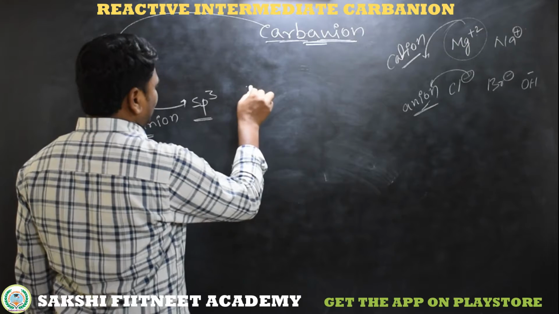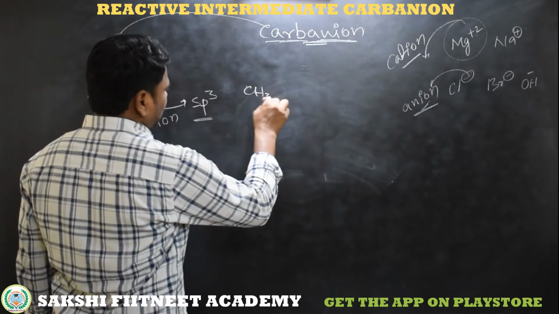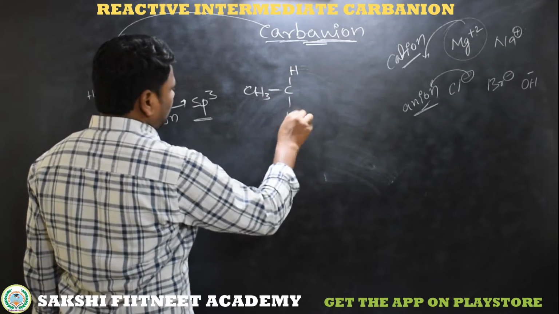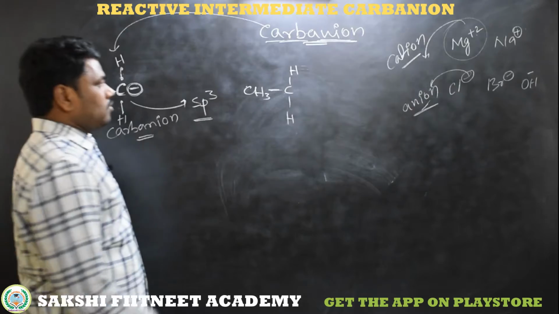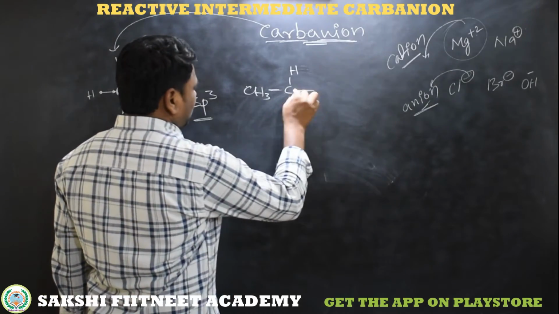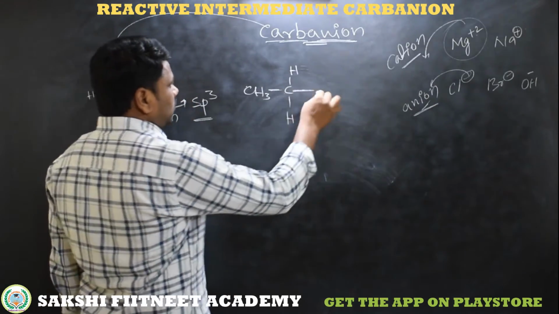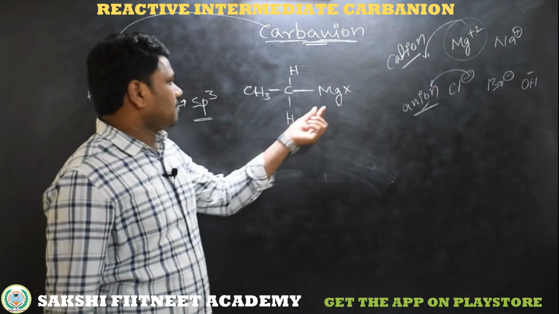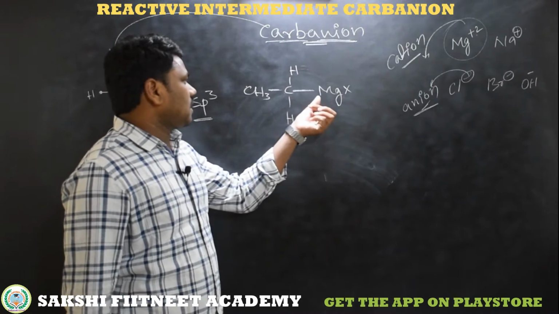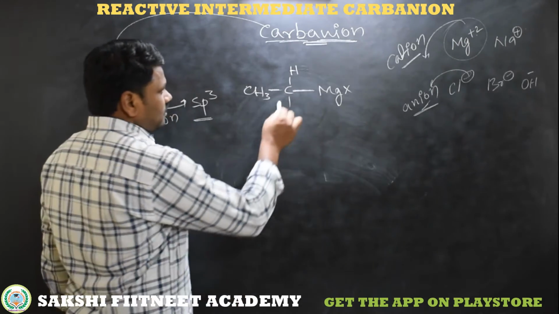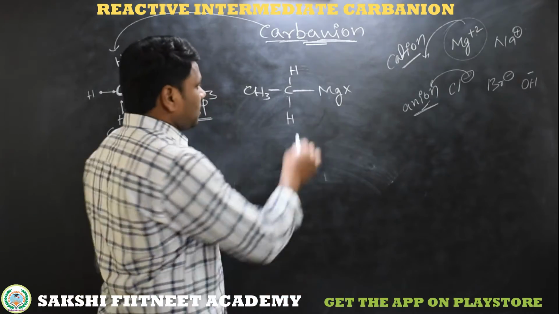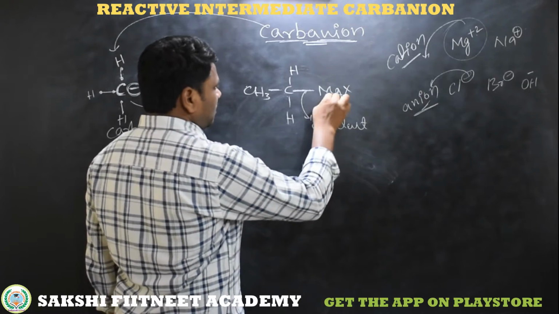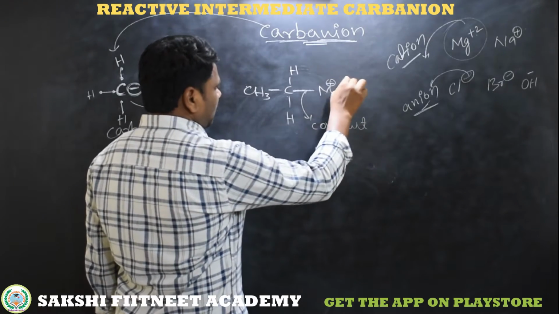The best example to understand this is an organometallic compound, a compound consisting of a carbon to metal bond. Out of all metals, magnesium has somewhat covalent character with carbon. See here, this carbon is bonded to the magnesium with a covalent bond, and magnesium to halogen is an ionic bond.